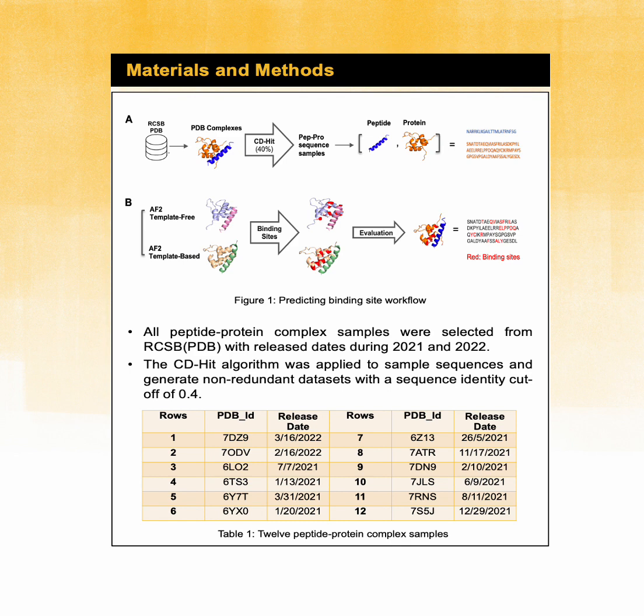For this aim, at the first stage, we designed a pipeline that starts with obtaining peptide-protein complex samples from the PDB website, and all these samples were released in 2021 and 2022. But since most of these complexes have similar structures, we applied the CD-HIT algorithm to generate non-redundant datasets with a sequence identity cutoff of 0.4, which means we removed sequences that have more than 40% similarity, and we considered the final 12 complexes as the dataset for our study.